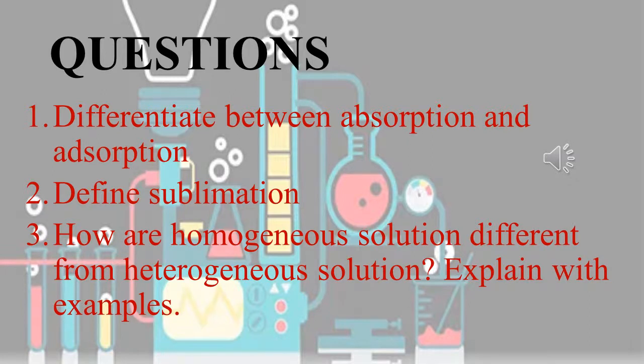In this session we have discussed the types of mixture, that is, what is meant by a homogeneous mixture and a heterogeneous mixture. After that, separation of mixtures. We have seen many separation methods: sublimation, centrifugation, solvent extraction, simple distillation and fractional distillation, and lastly chromatography, in which we have seen paper chromatography.